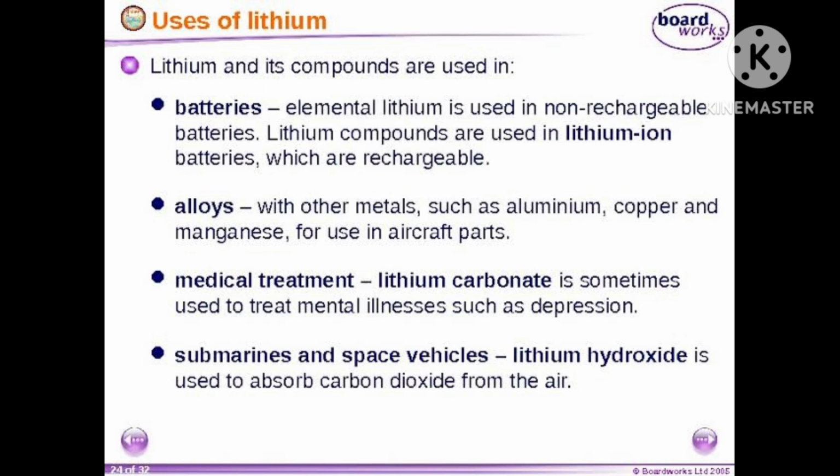It is also used as an excellent absorbent of carbon dioxide. It will absorb carbon dioxide, hence it is used as an excellent absorbent of carbon dioxide. Now come to cesium. Cesium is used in devising the photoelectric cell. For a photoelectric cell you require electrodes, and there cesium is required. And francium, you know, is a radioactive element.